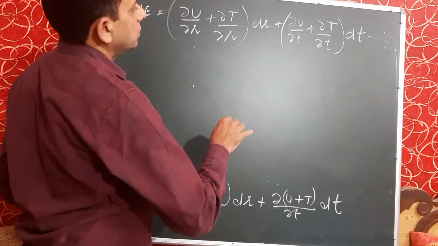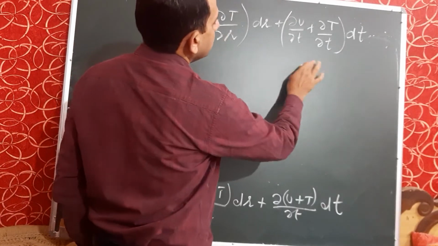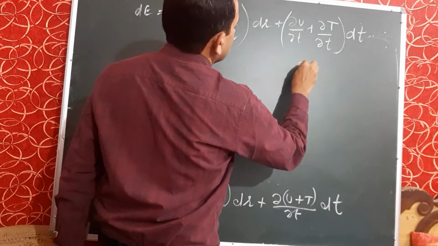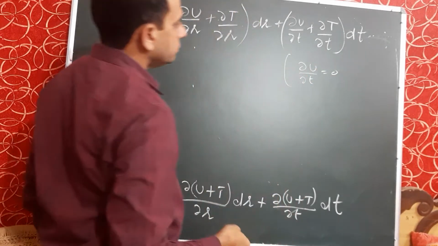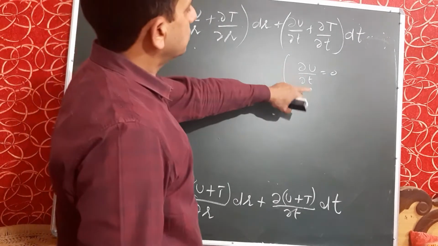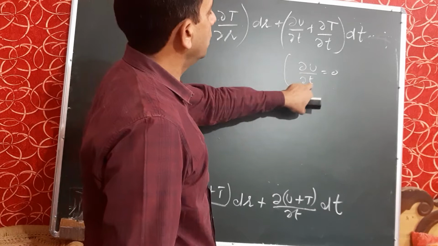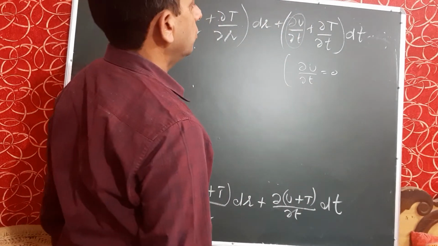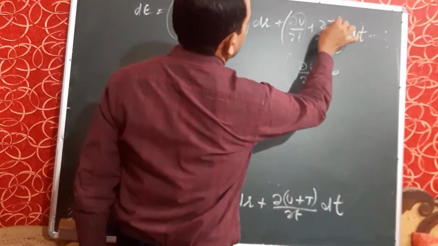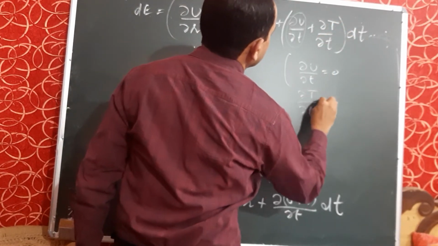Now, by the condition of homogeneity, curly U upon curly t is 0. I wrote in the starting that energy is independent of time. Therefore, curly U upon curly t becomes 0, and this term becomes 0. And what about the second term, curly T upon curly t?